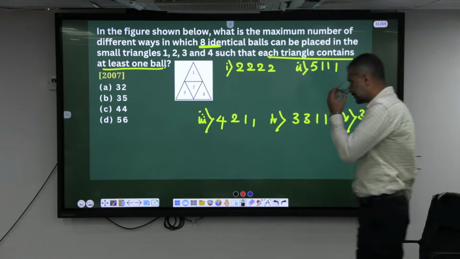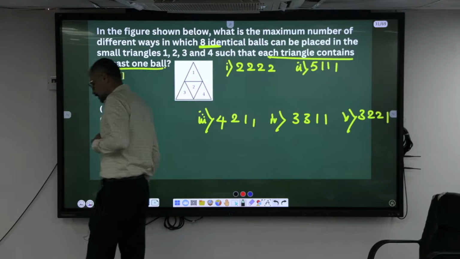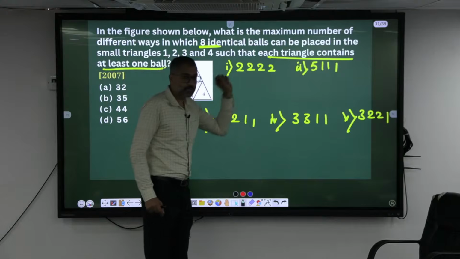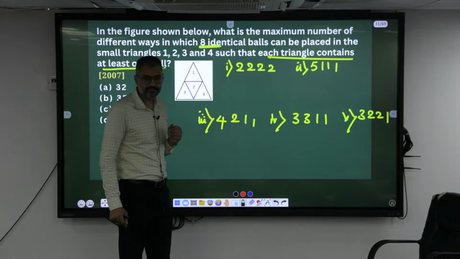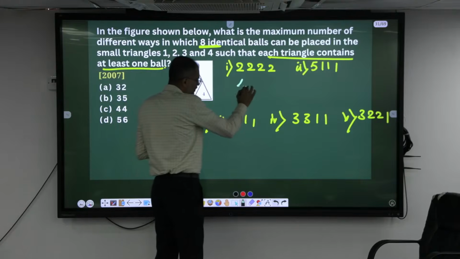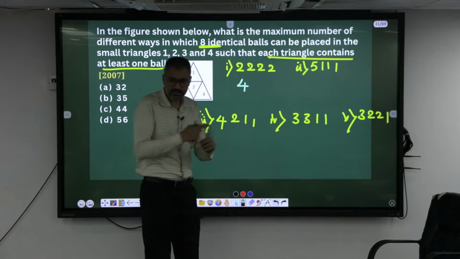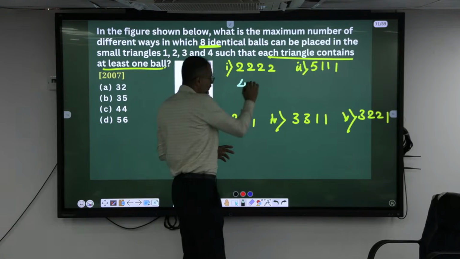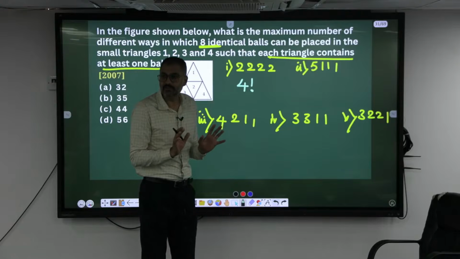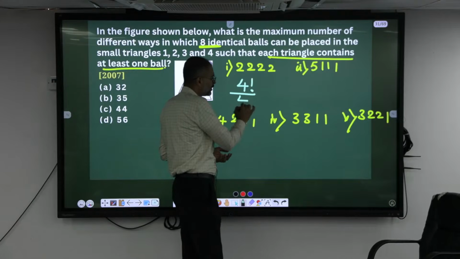Okay, listen here now. You have these 2, 2, 2, 2. How many different ways can you place them? How many different ways can you rearrange this 2, 2, 2, 2? 4 factorial ways you can rearrange them, isn't it? But all are repetition. So whatever you see, it's a repetition. Hence, divide by 4 factorial.